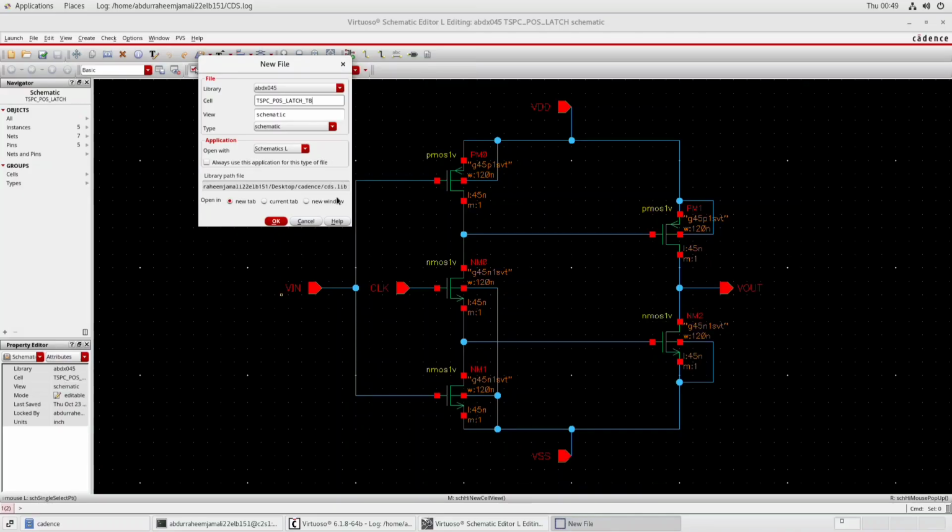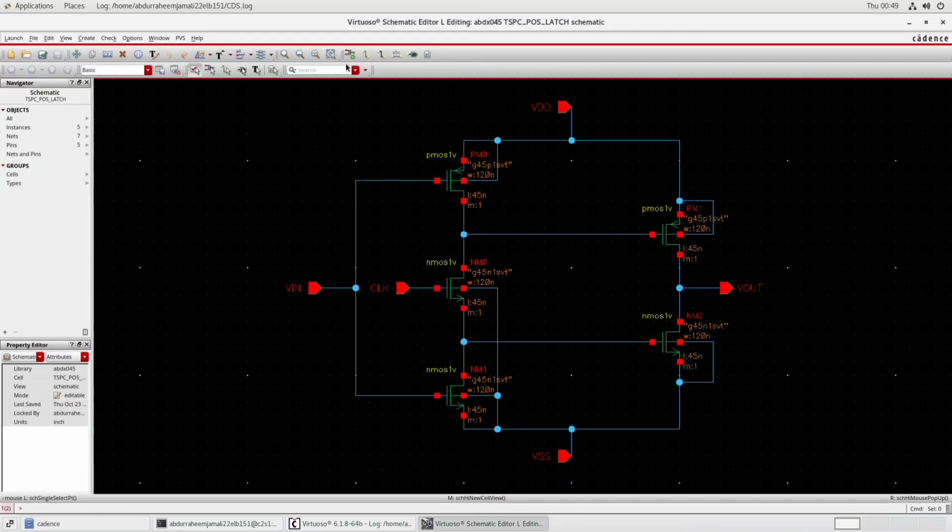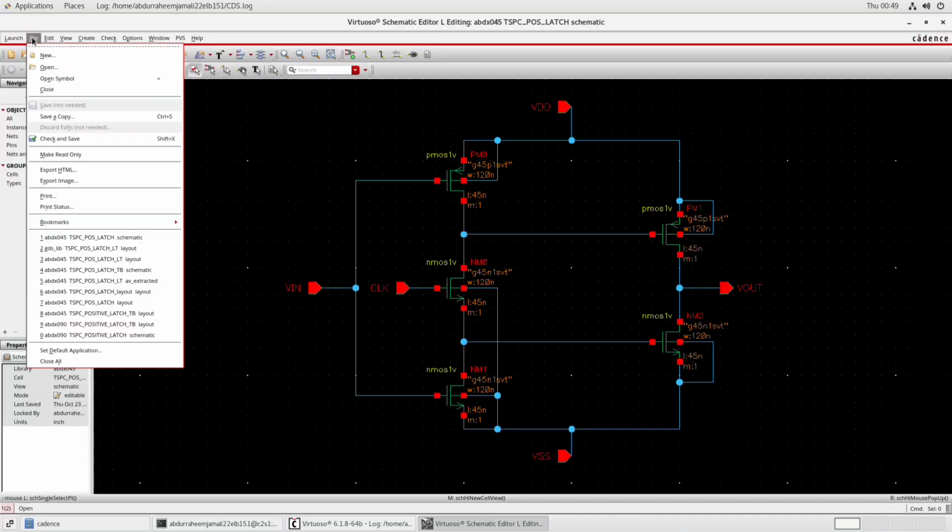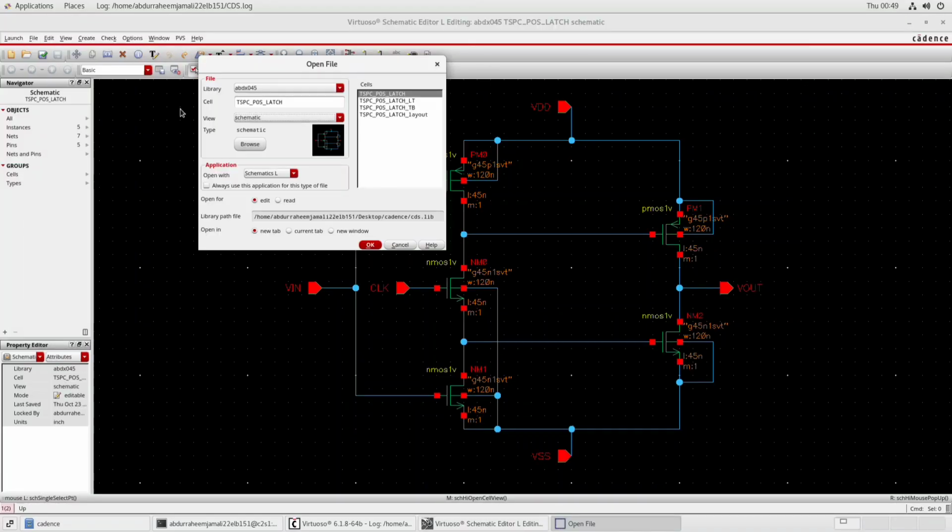So rather I will press cancel since I have already made it. So I'll click file, open, and as you can see here, I have already created the tspc positive latch_tb test bench. So I will view it as a schematic and I will press OK.